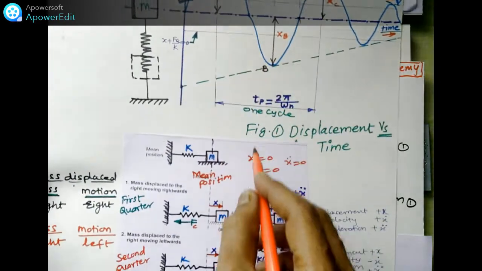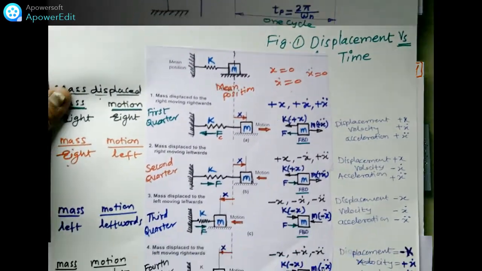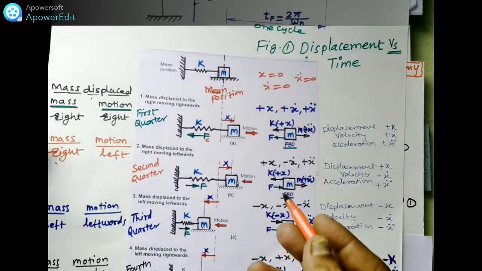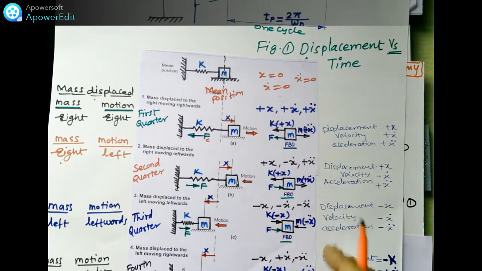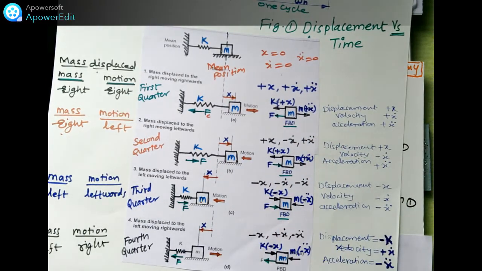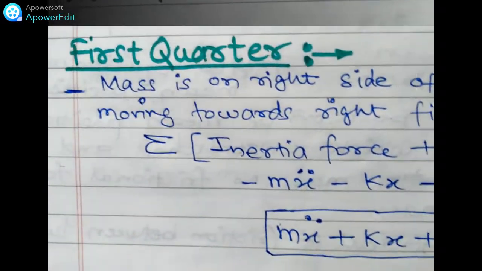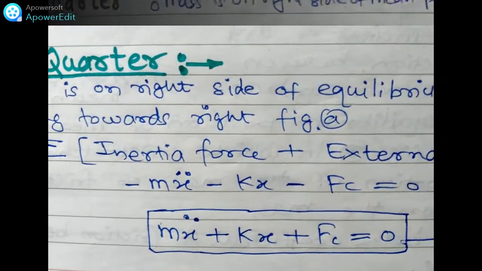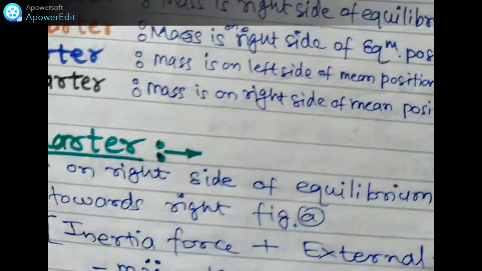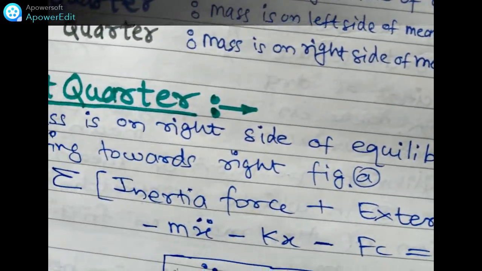In all the quadrants we have written this, and FBDs are drawn for each quadrant. From this FBD we can write the equation for each quadrant. The first quadrant I will show you. For the first quadrant the mass is to the right side of the equilibrium position.